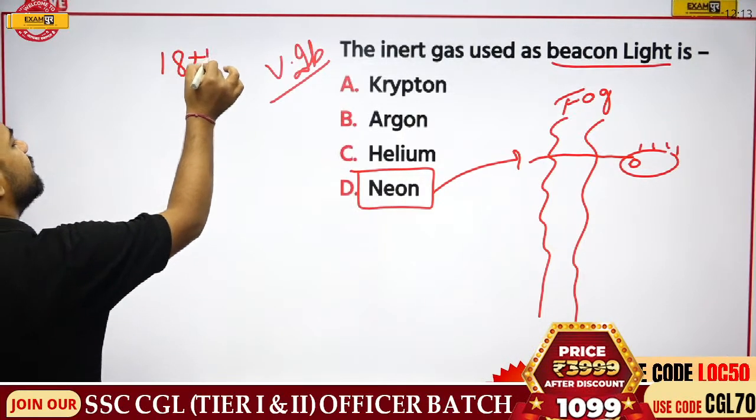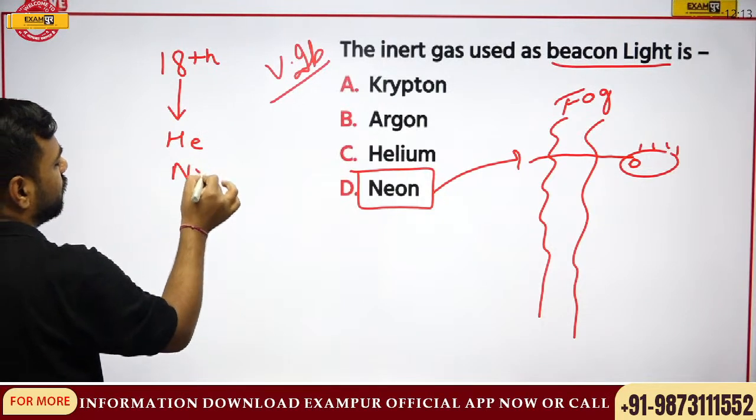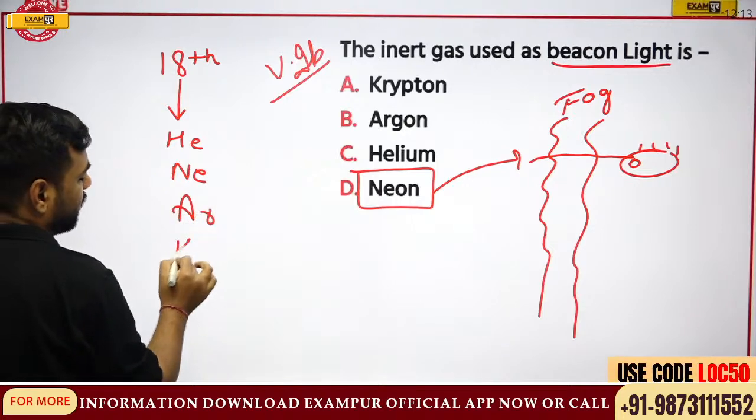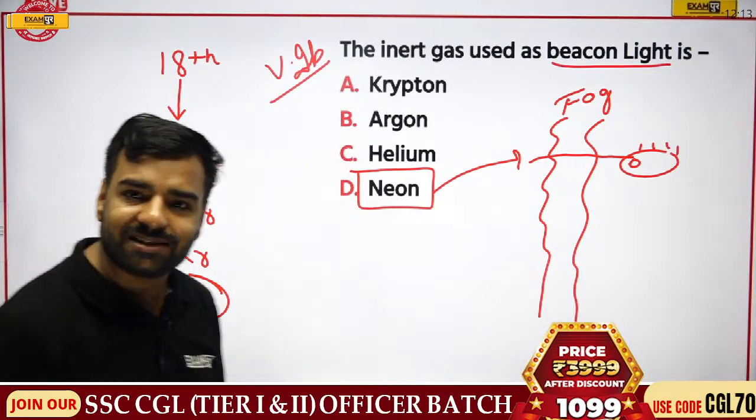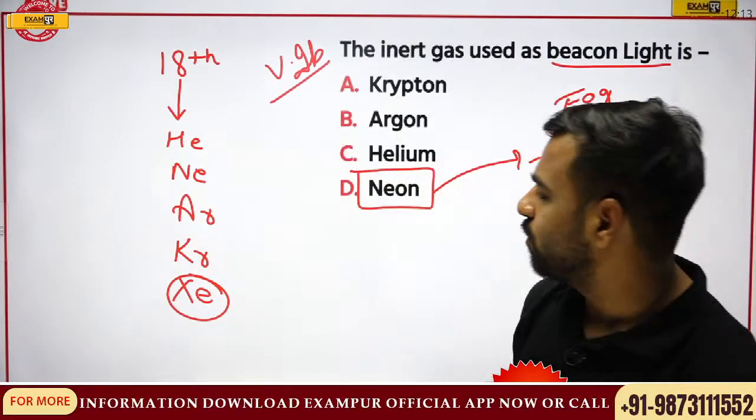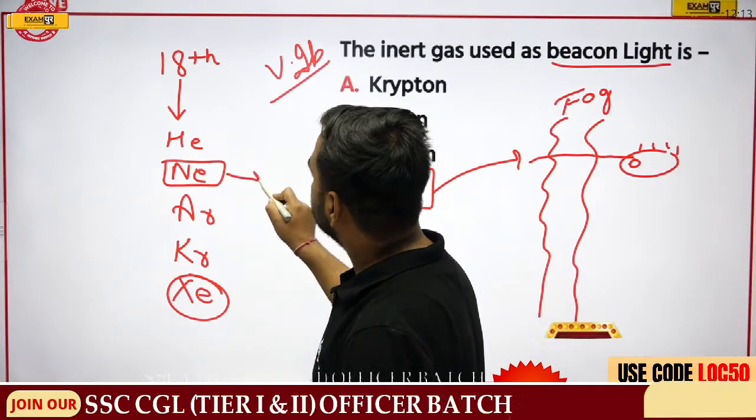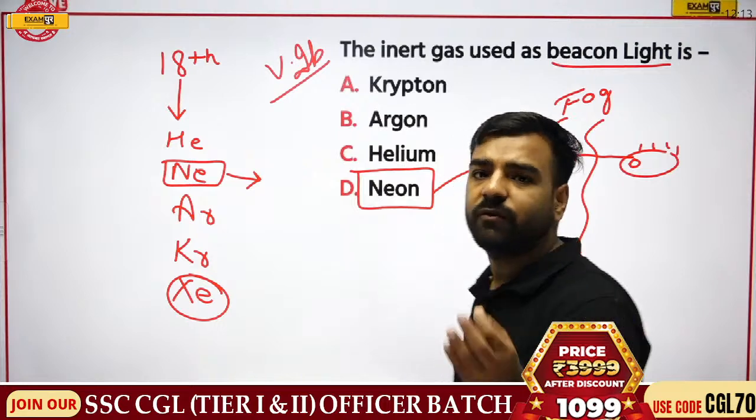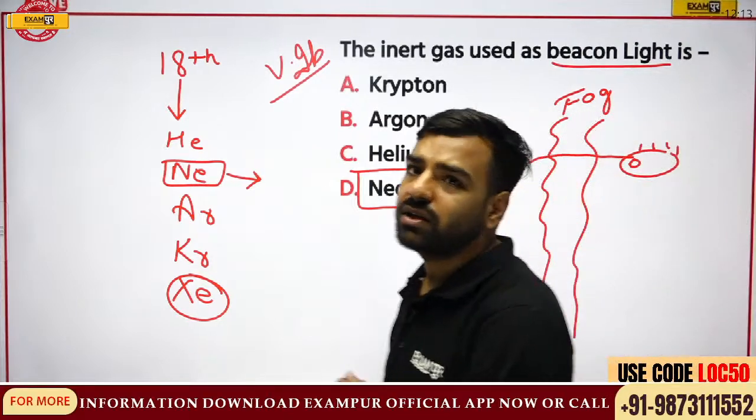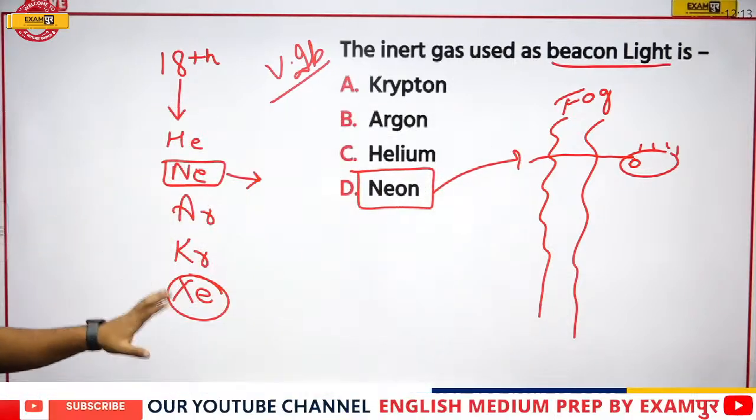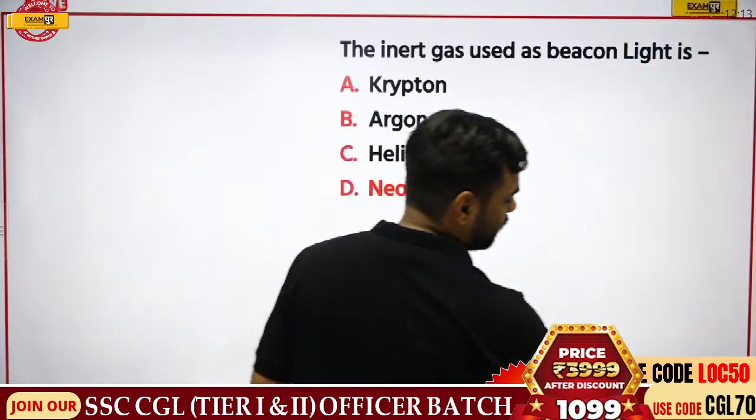Okay, so I'm talking about inert gas, right? Inert gases are in the 18th group, where we have helium, neon, argon, then krypton, then xenon. You know, xenon is also known as stranger gas. Please remember, xenon is also known as stranger gas. And since we are talking about neon, please remember, this neon can even penetrate through the fog. So yes, as a beacon light, the gas which is used is neon. So we have discussed neon, xenon, done. Okay, let's move forward now. So the correct answer was neon. Next.